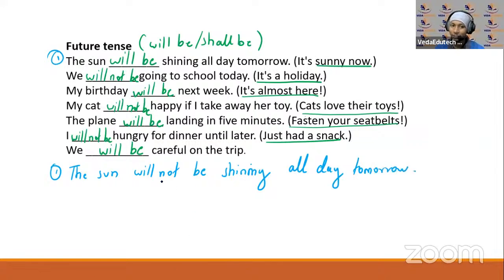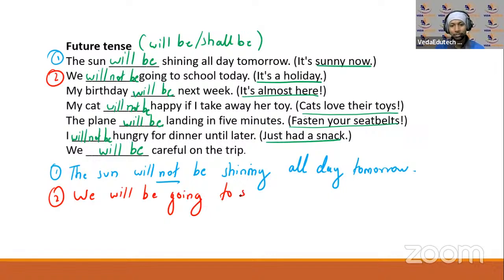Okay, another one, then next one. मैं negative को positive sentences को red में लिख रहा हूँ, ठीक है? Second one over here, that is in negative. We'll have to write that in positive. We will not be going to school today. Now, it should be in positive. Now, it's not on holiday. तो आप कैसे बोलेंगे? Right, correct, exactly. If you have said this, we will be going to school today. Great. Okay, simple as that.